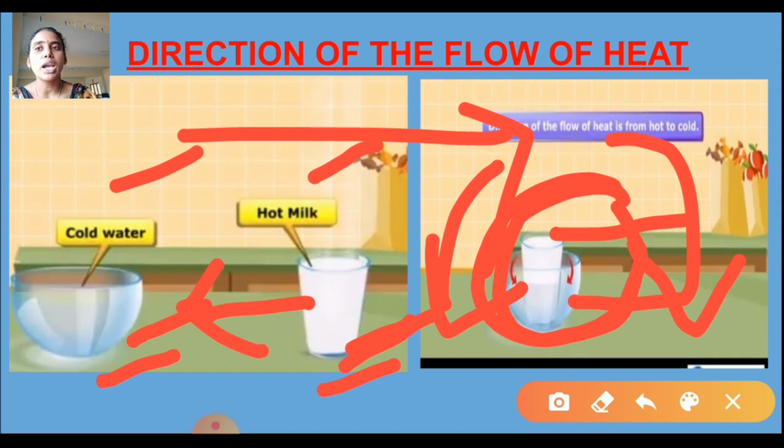What we have to do is place a glass of hot milk with a glass of cold water. After some time, what will happen? The milk gets cold and the water gets warm, and both come to the same temperature. So this is the direction of the flow of heat: from hot to cold.